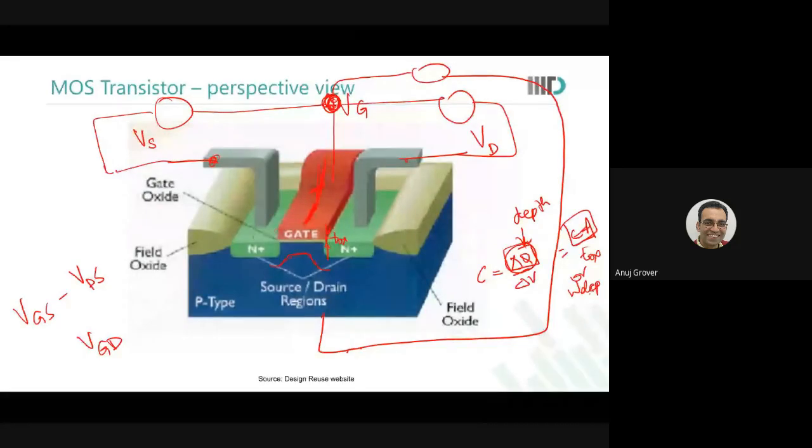So again, I would say that if you really wish to understand it in full detail, SSD is the course that we are looking for. Otherwise, I'm telling you that once the inversion layer comes, any change in charge would happen in the inversion layer. Therefore, the distance between the two plates that you would consider would be Tox. If the inversion layer is not there, then any change in charge is happening at the edge of the depletion layer. So the d would be the depth of the depletion layer. Okay, does this help?